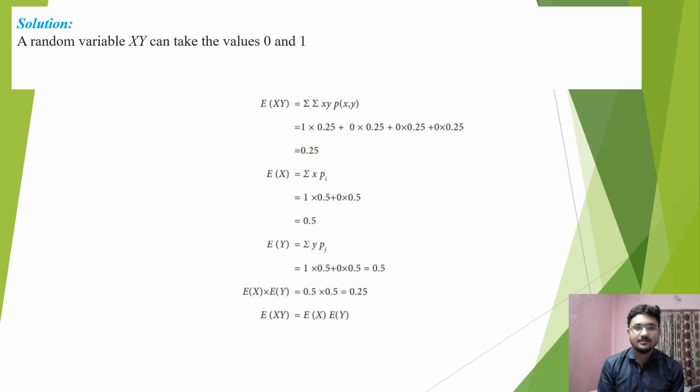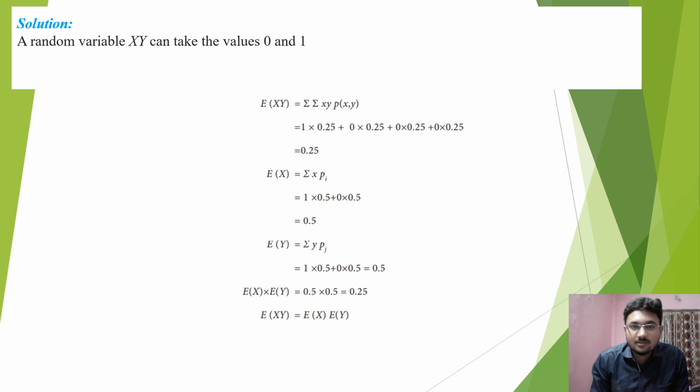And here is the solution for the problem. The solution states that the random variable xy can take the values 0 and 1. Here we can see that the expectation of x into y equals the summation of x y p(x,y).